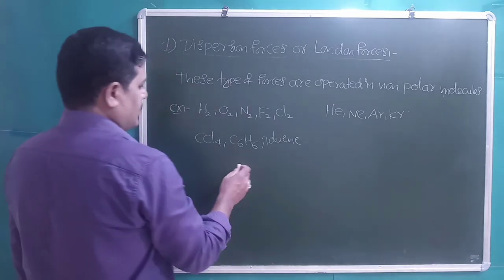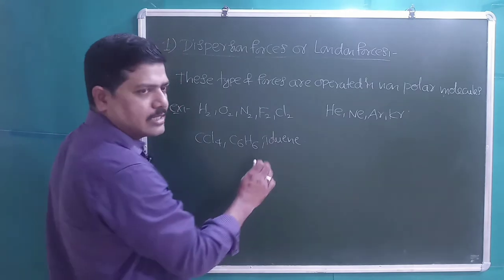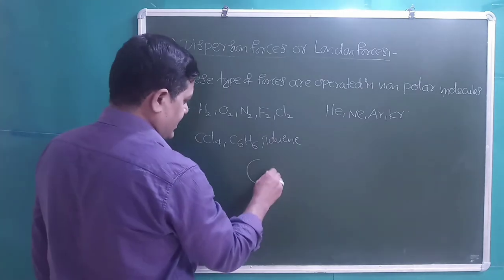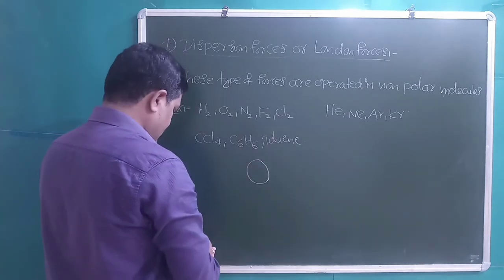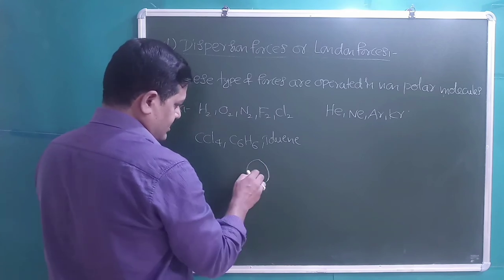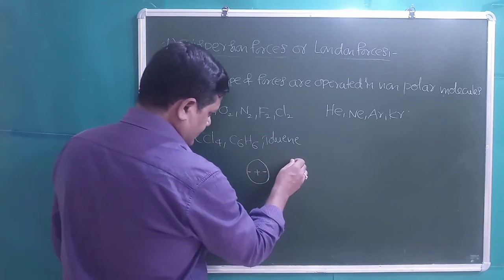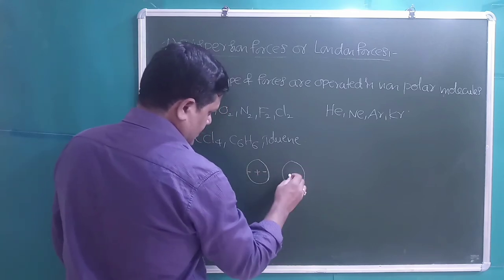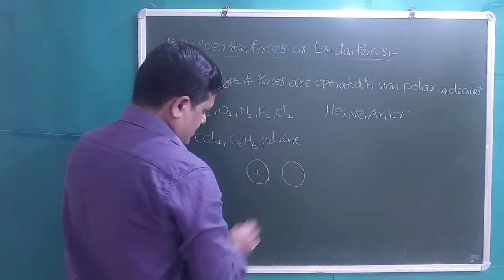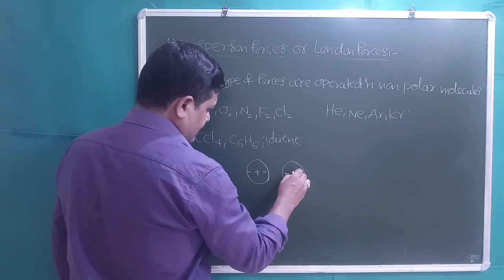For example, if you take two helium atoms, which is a monoatomic gas, let us consider a nucleus and it has two electrons. In another helium atom, two electrons and the nucleus we are indicating.